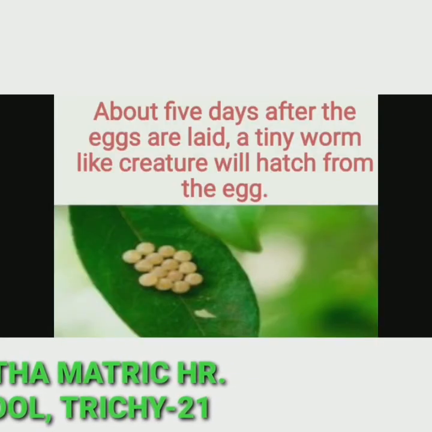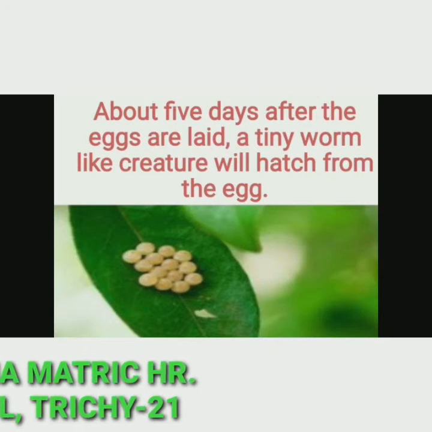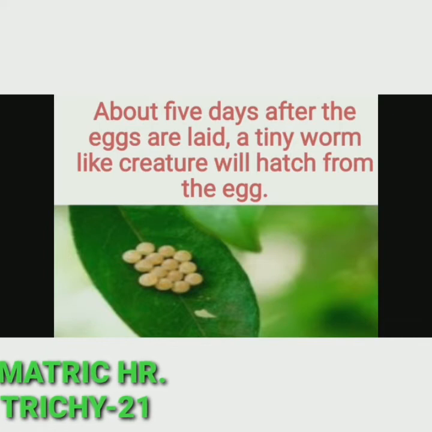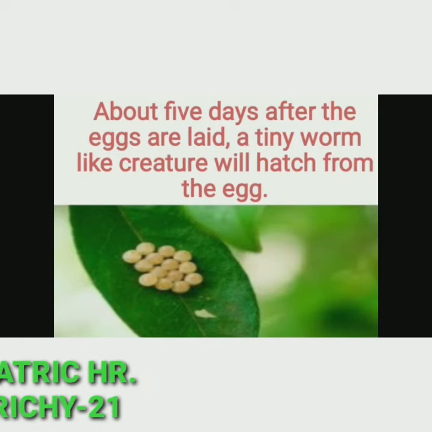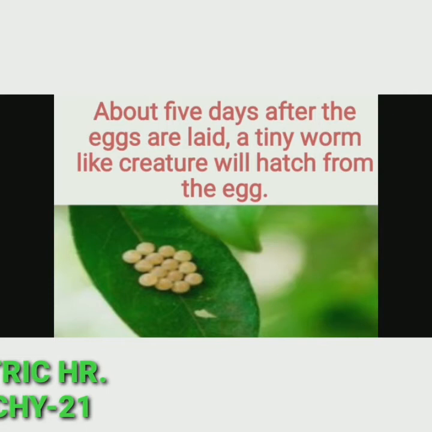About 5 days after the eggs are laid, a tiny worm-like creature will hatch from the egg.